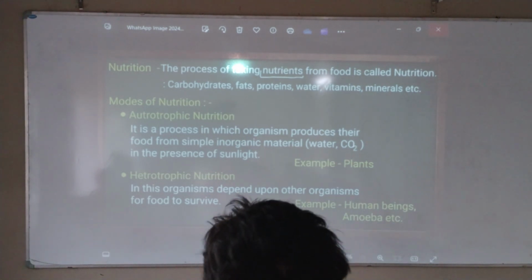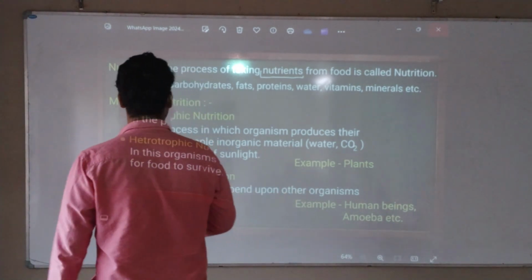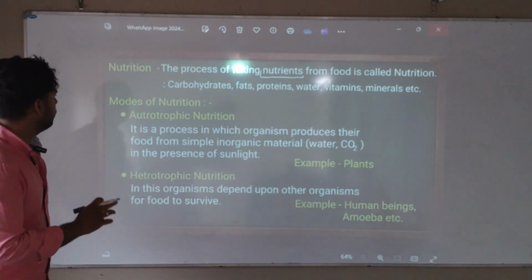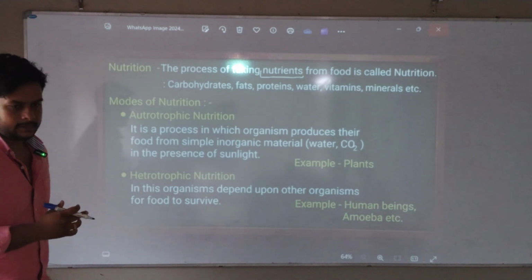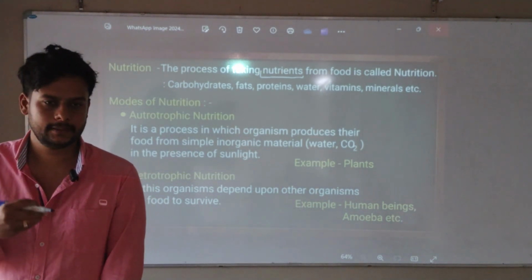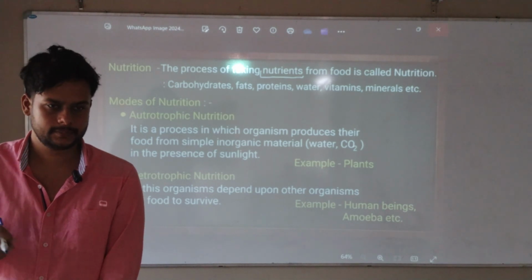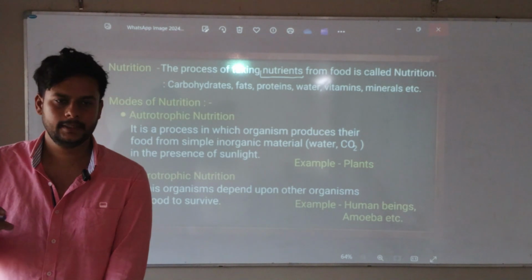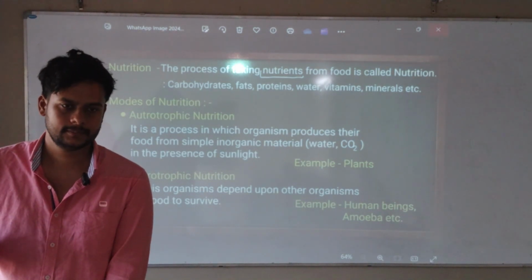Okay, read. Nutrition. The process of taking nutrients from food is called nutrition. Okay, nutrition, the process of taking nutrients. So where do we get nutrients from? Our food. Whatever I am eating, I will get my nutrients from that food. So we should use clean water, and we should eat only good food, clean food.